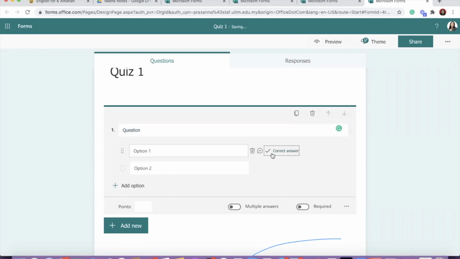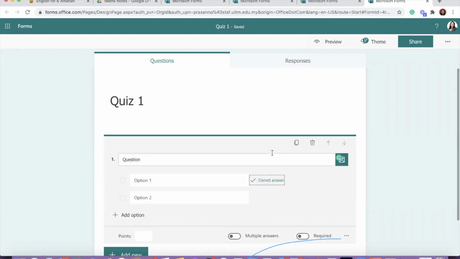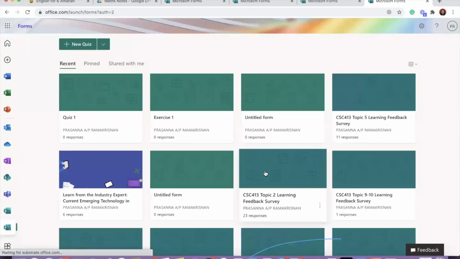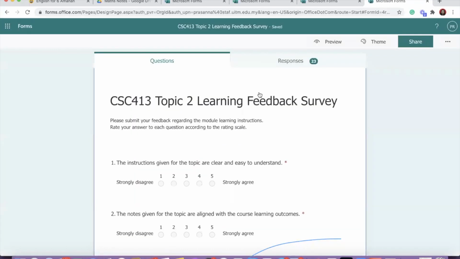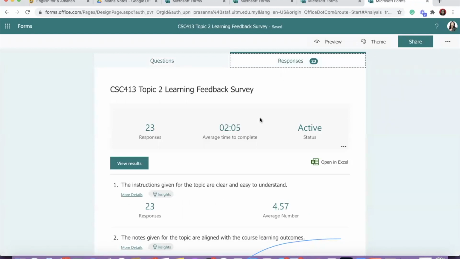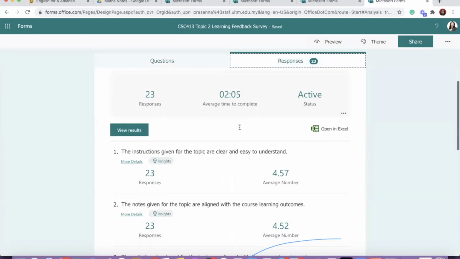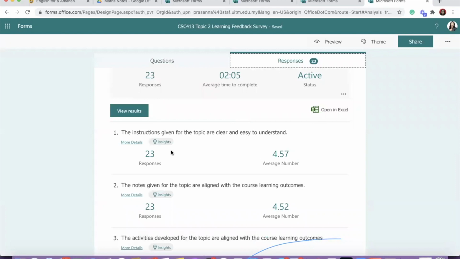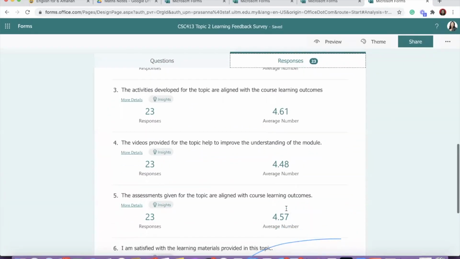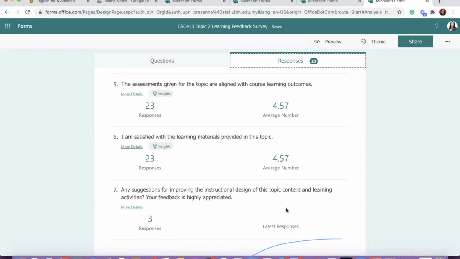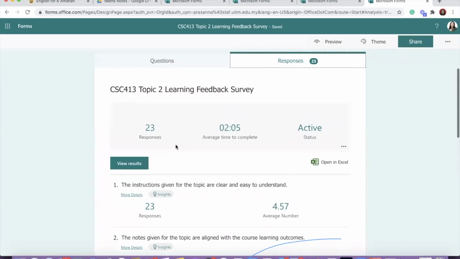So if you're preparing a self-assessment for the students, you want to give them some kind of assessment, you can try by using Microsoft, because Microsoft can actually do the part that you needed, which is to track the involvement of the students, because you will get the average time they use to complete, and what is the average respondent, what is the average answer they have given for each of the questions. Detailed analytics will be done by Microsoft Form.